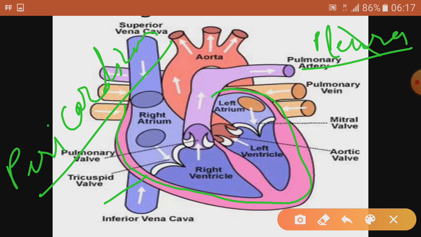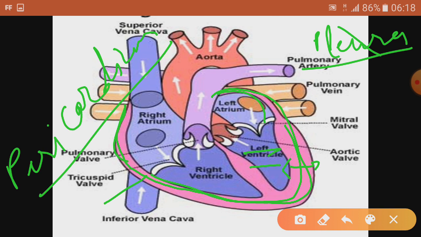You can see here that with the upper chambers it is comparatively thinner, but in the lower chamber you can see the pericardium, this pink structure, is a little thick. Why is it so? Just imagine about it. Sometimes they ask whether the atria have the thick wall or the ventricles. So the answer will be the ventricle. And which ventricle has the thickest wall? It is the left ventricle. Why is it so?